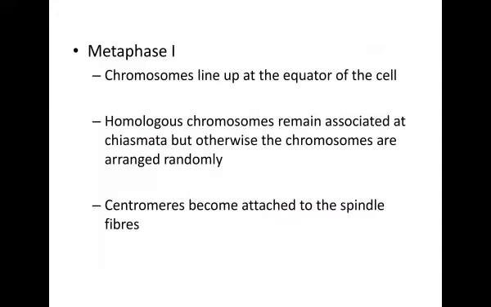This is called crossing over and is an important contribution to genetic variation. Metaphase I. Chromosomes line up at the equator of the cell. Homologous chromosomes remain associated at chiasmata, but otherwise the chromosomes are arranged randomly. Centromeres become attached to the spindle fibers.